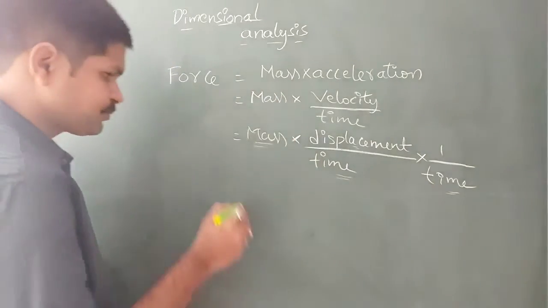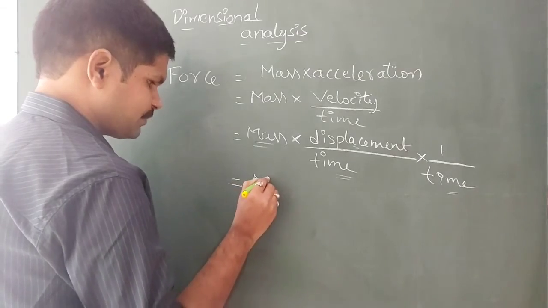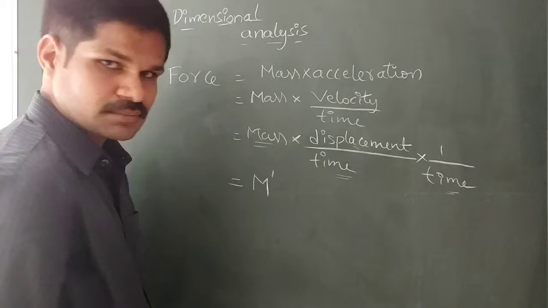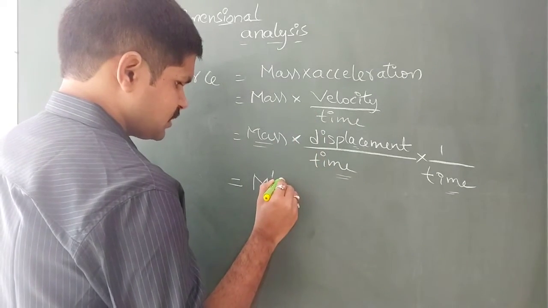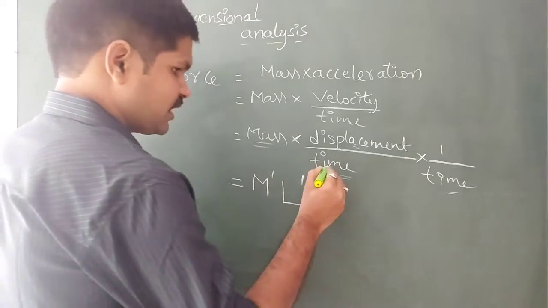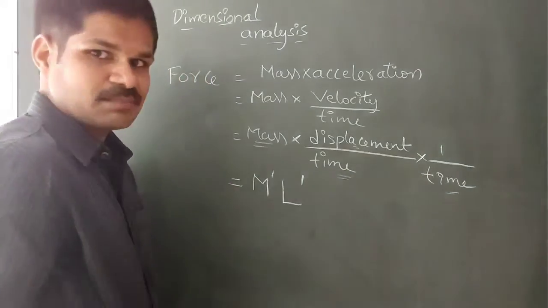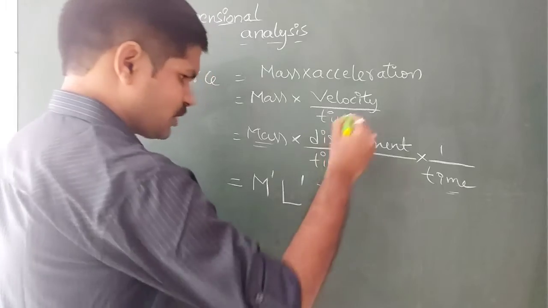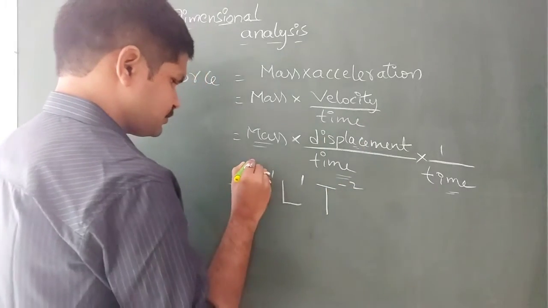So finally mass will be denoted by M, and only one mass is there, that is M power 1. And displacement can be written as length, which is power 1. And finally 1 by time into time, that is 1 by time square. The time is denoted by T, so it is 1 by T square, that means T power minus 2.